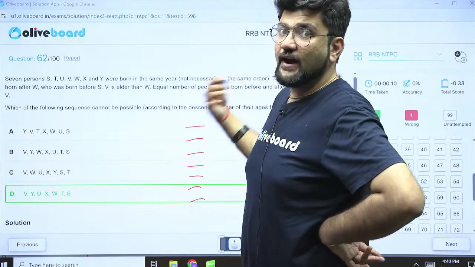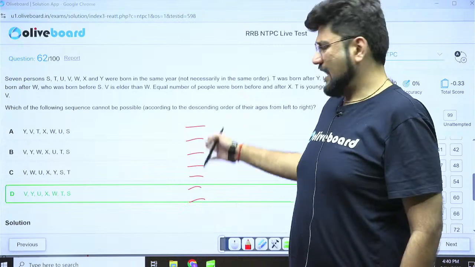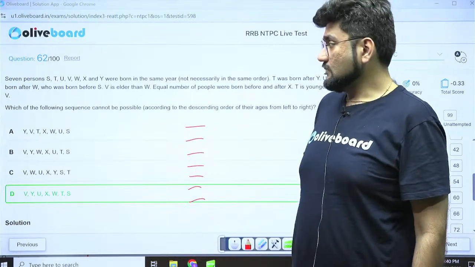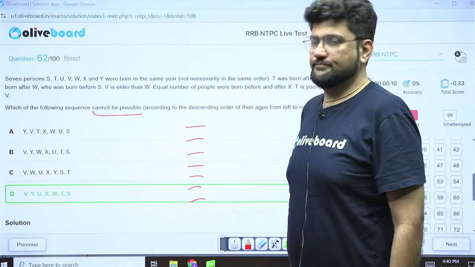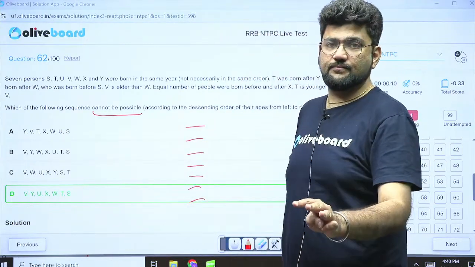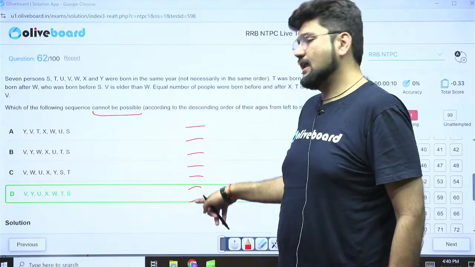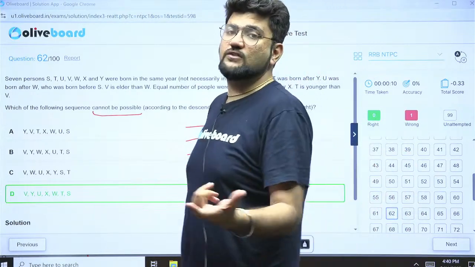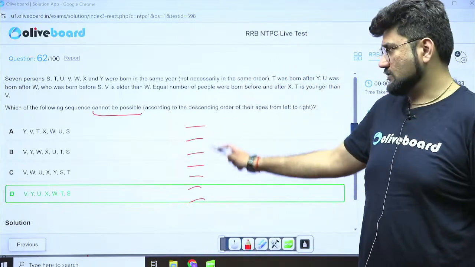If I had to find out only one arrangement, which was the final answer, I would have gone with this method. But here it is asking you which sequence cannot be possible. So out of these 4, 3 are possible sequences. Now if 3 are possible sequences, that means there will not be one answer here. There will be multiple possibilities which you will have to check, and that is going to waste a lot of your time. So you don't do this now.